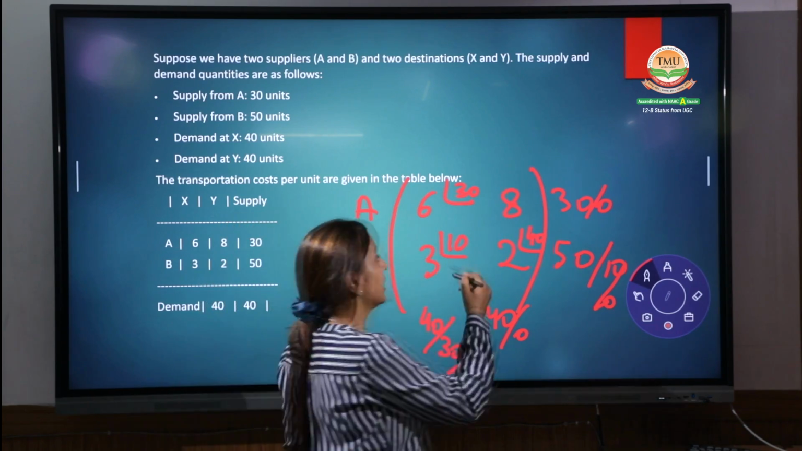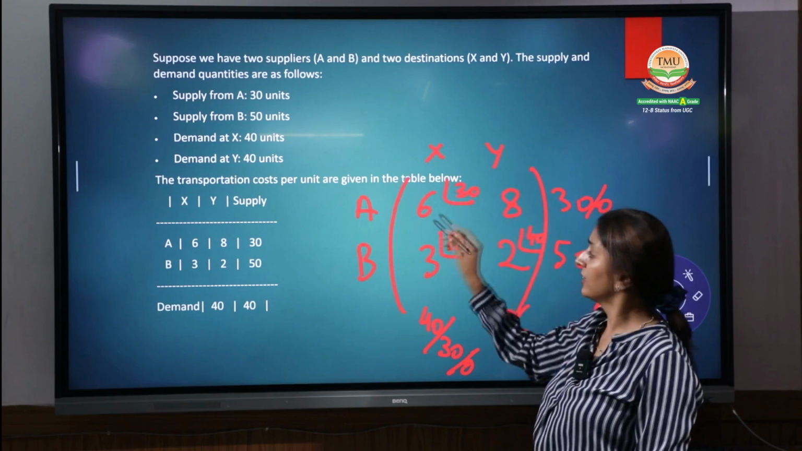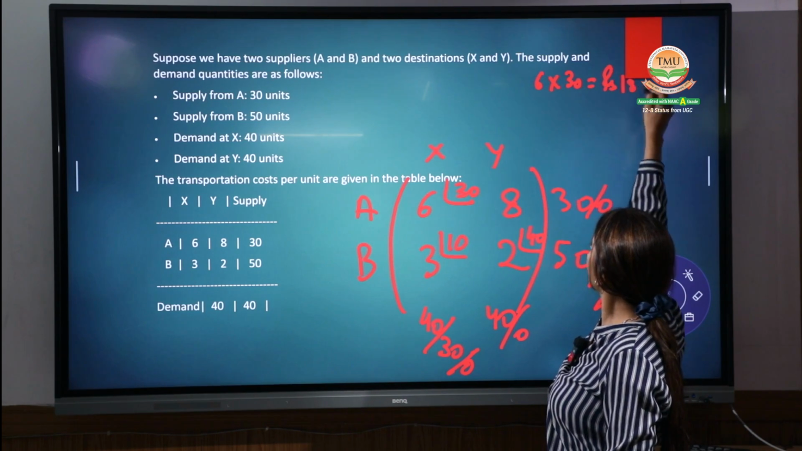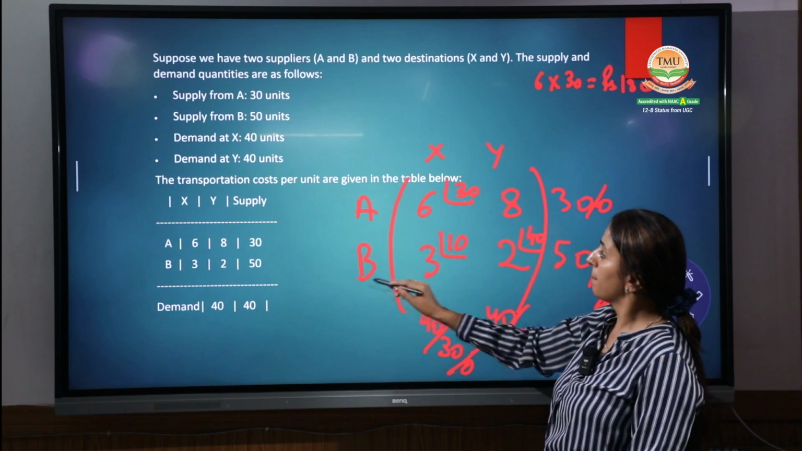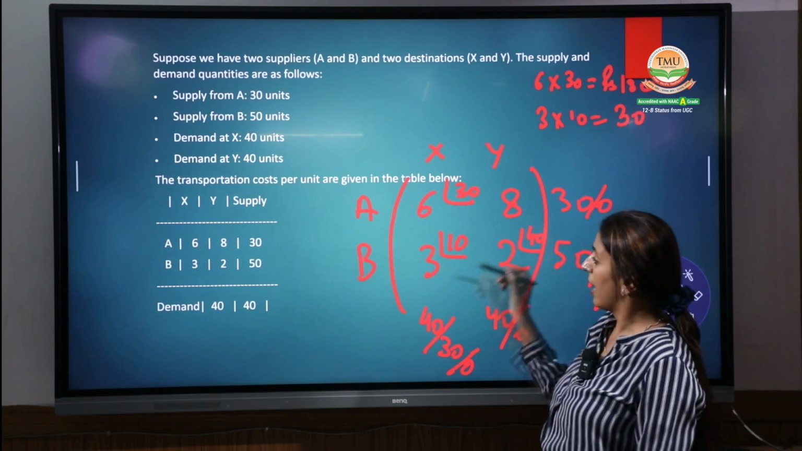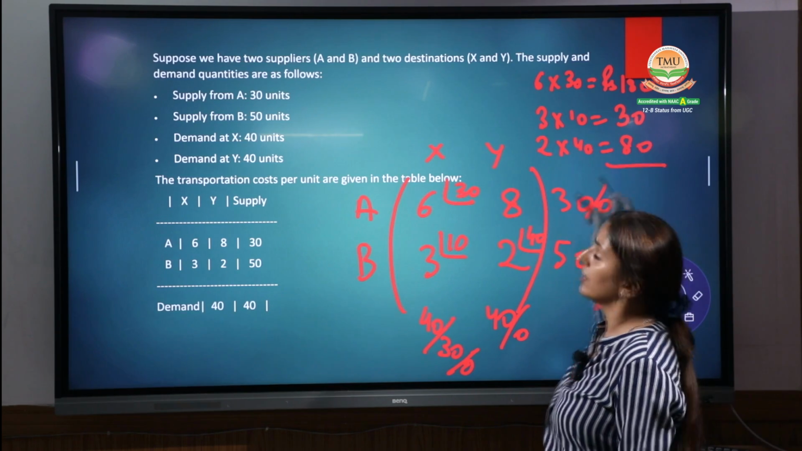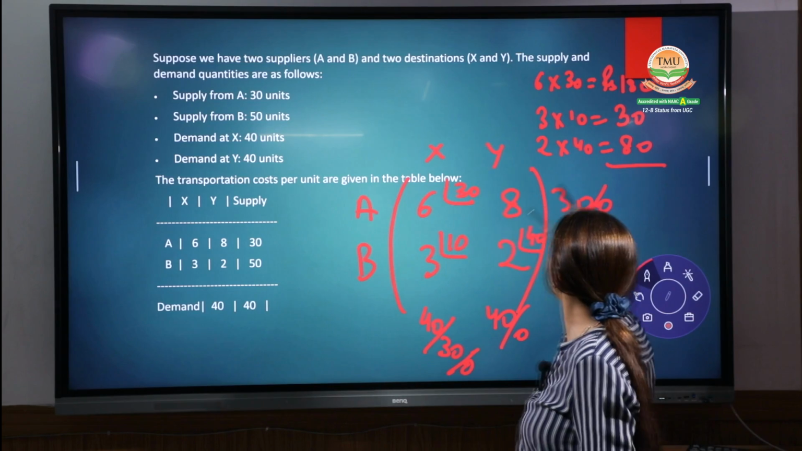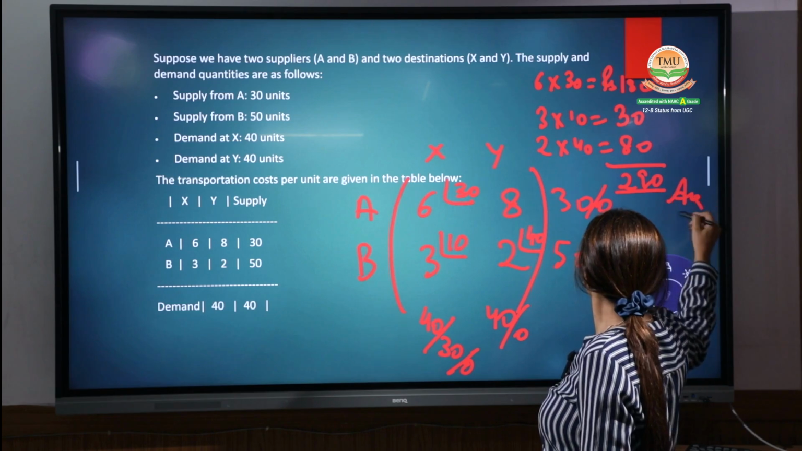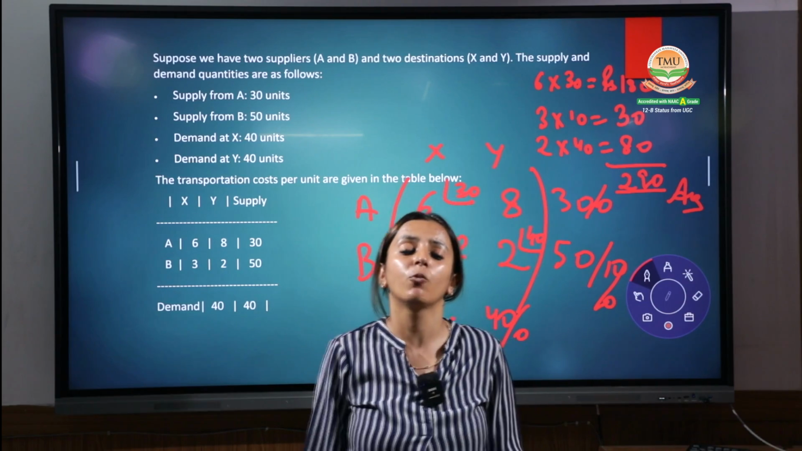Now find out the result of this. Again A, this is your x and this is your y. Write down from A to x, 6 into 30. I'm writing in short, please have a look. 180. A to y, no goods. B to x, that is 3 into 10, that is 30. And B to y, that is 2 into 40, that is 80. Again sum up the same answer, 180 plus 30 and 80, then again it's 290. The answer remains the same. It doesn't matter if you are using the same matrix or a different matrix. The point is you are getting the same answer.